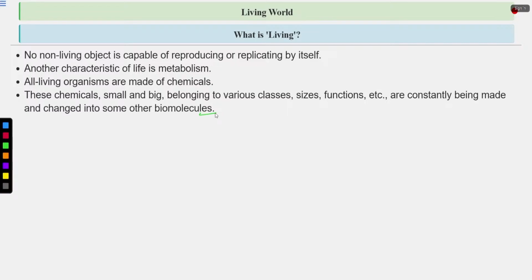A lot of metabolic reactions occur in living organisms. These can be anabolic reactions or catabolic reactions. So a lot of biomolecules are broken down, and a lot of molecules are synthesized also. What are these biomolecules? These are lipids, proteins, RNA, DNA.